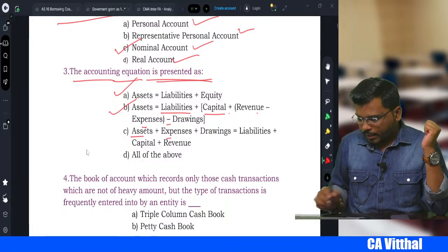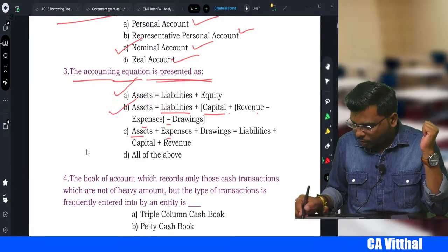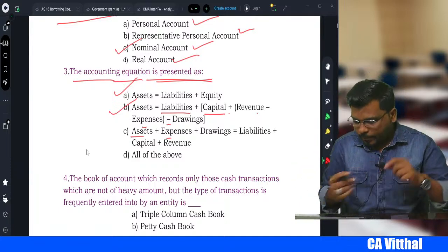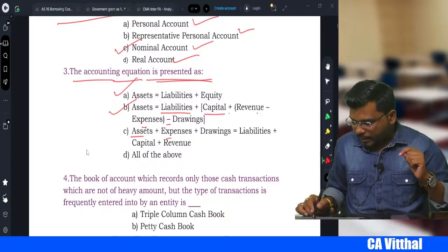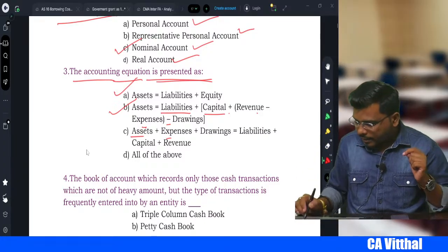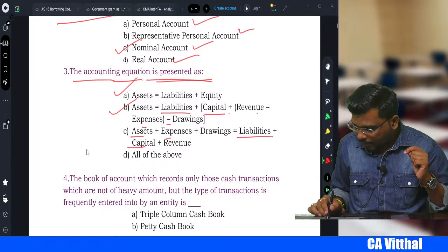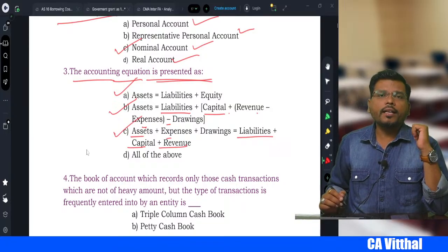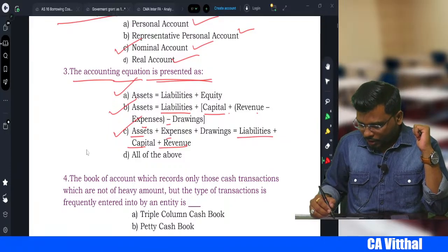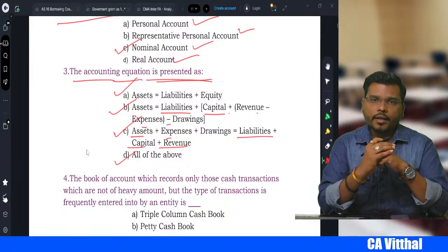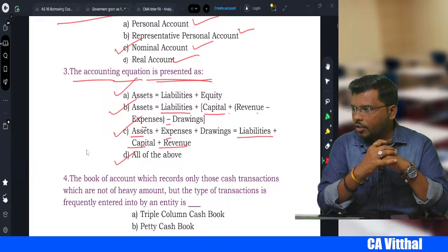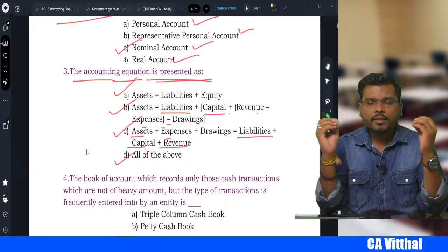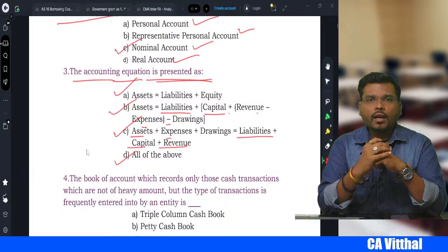Asset plus expenses. Now in this case, what happened? The expense we subtracted; when it goes to the asset side, we will add the expenses, right? So asset plus expenses plus drawings is equal to liabilities plus capital plus revenue. This is also correct. So what is the correct answer, my dear student? Here option D will be the correct answer, right? Yes, my dear students, if you have any doubt, you can type your answer in the chat box. I can see the answer.